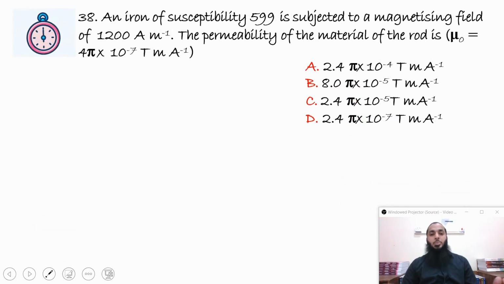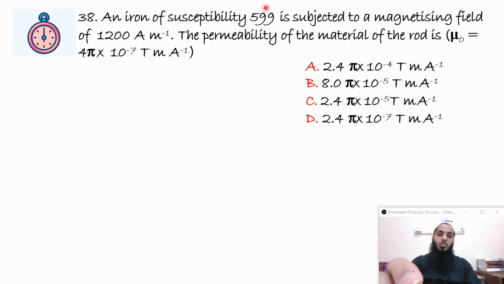An iron rod of susceptibility 599 is subjected to a magnetizing field of 1200 ampere per meter. The permeability of free space is mu naught equal to 4 pi into 10 raised to minus 7 tesla meter per ampere. Now we have to find the permeability. Permeability is mu, and mu is equal to mu naught into mu r.